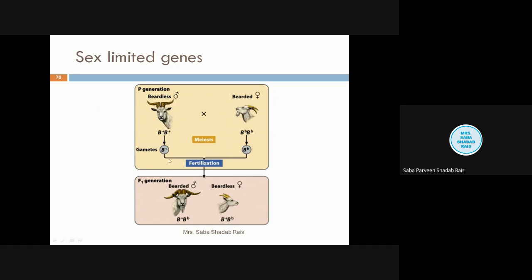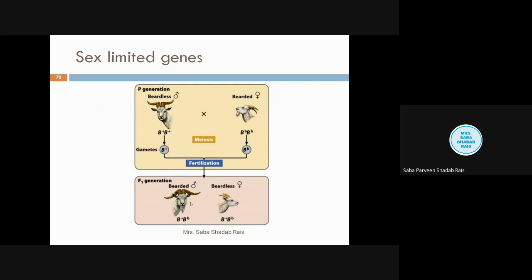So in the case of the goat, you will observe in the F1 generation, the male and female both have the same genotype, but the female is not at all showing that particular trait. So that is the sex limited trait.